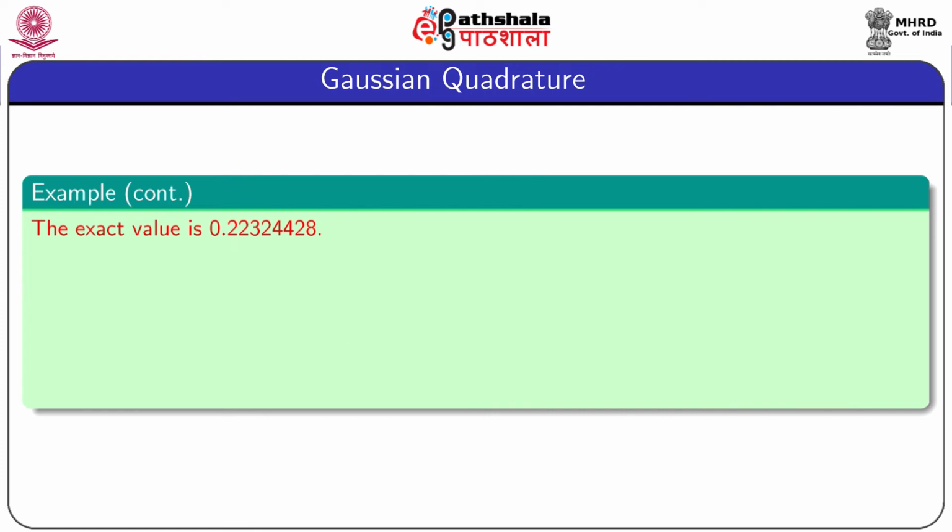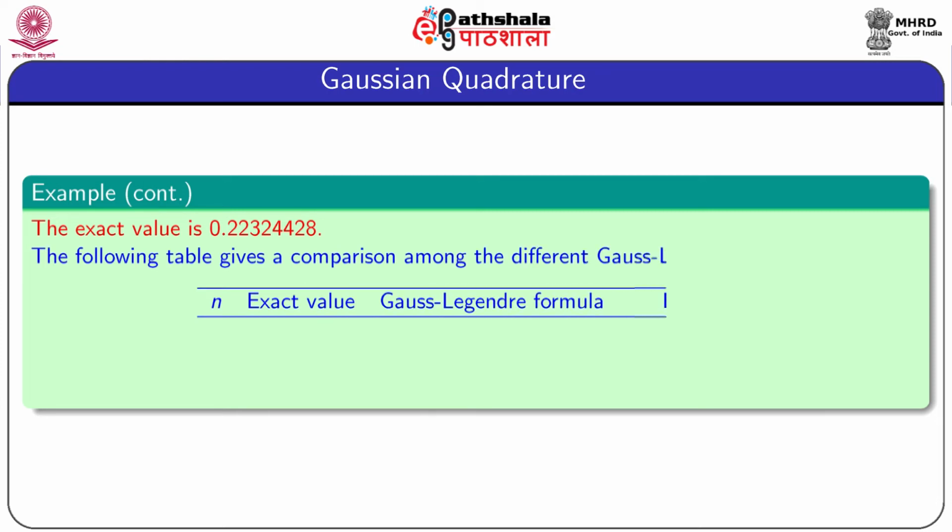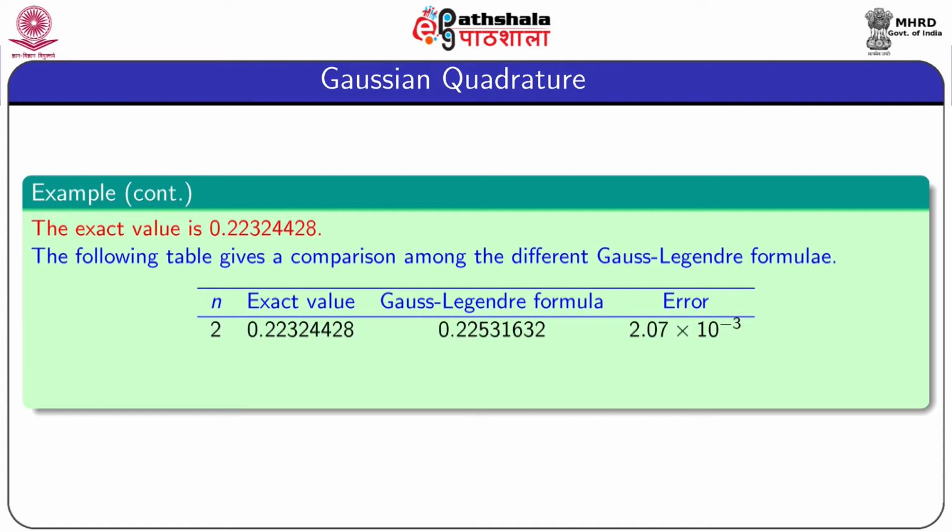The exact value of the integral is 0.22324428. Now, we compare the values obtained by the 4-point and 6-point Gauss-Legendre formulas and the exact value, and we get this table. For n equal to 2, this value is calculated in the text. The exact value is this one. The 2-point Gauss-Legendre formula gives 0.22531632. That means the absolute error is 2.07 into 10 to the power minus 3.